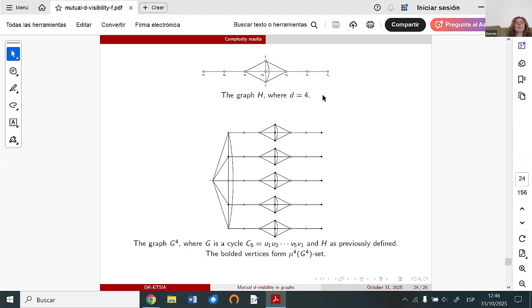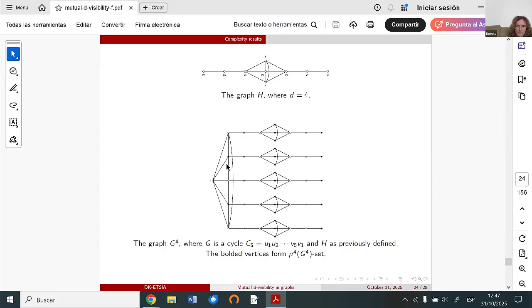So here we need to work with a rooted product graph, and the construction is a rooted product graph plus one vertex, which is joined with other vertices, as we will see. Here we can take any graph G. In this case, that will be easier to see. The graph G is a cycle with 5 vertices.